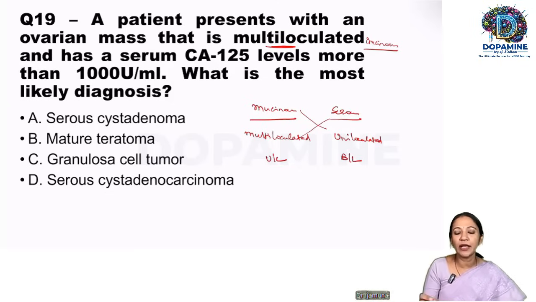In the serous tumor, another thing that is given is more than 1000 units per ml. More than 1000 units, definitely we are dealing with the carcinoma. So I would pick up this choice, serous adenocarcinoma. Okay, so not serous adenoma. If it is teratoma, other findings will be there, like hair, sebaceous material, all those things. The serum marker for granulosa cell tumor is inhibin. So if inhibin is given, we are dealing with granulosa cell tumor. So here the most appropriate response would be serous adenocarcinoma.